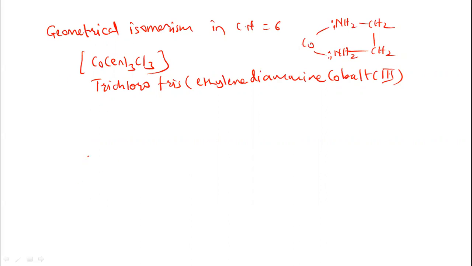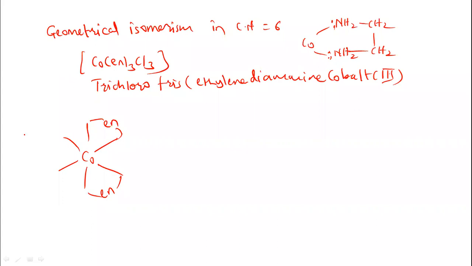So let us draw the structure of this complex first. Write first 6 bonds with the metal, coordination number 6. The cis isomer can be written in this way. This is en, like this, with nitrogen here, NH2, NH2, CH2, CH2. Then similarly here.